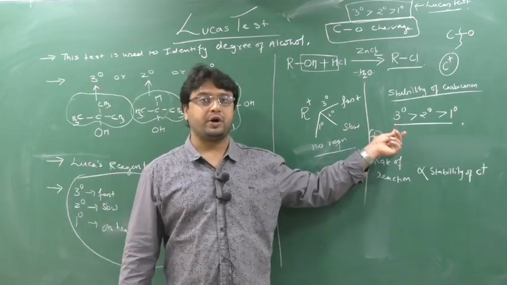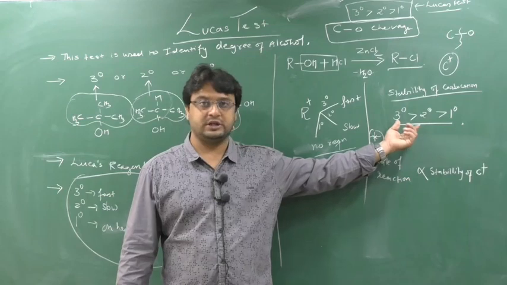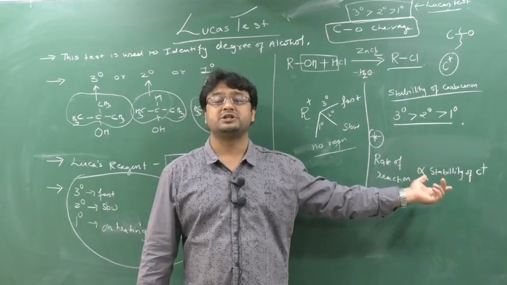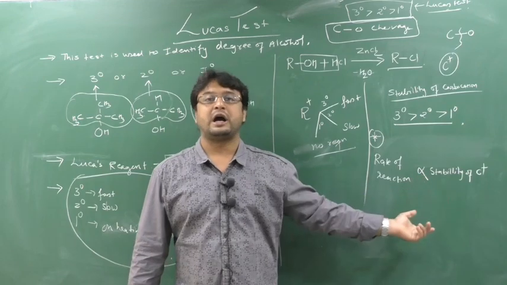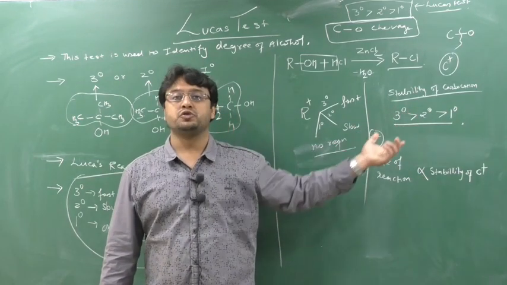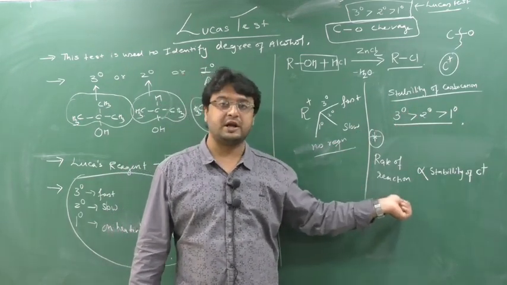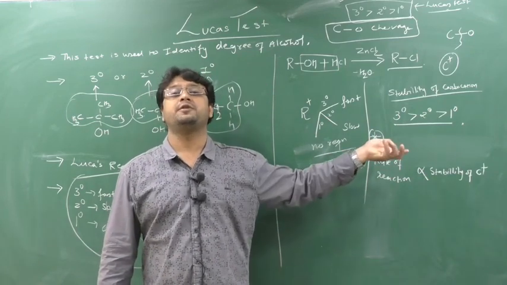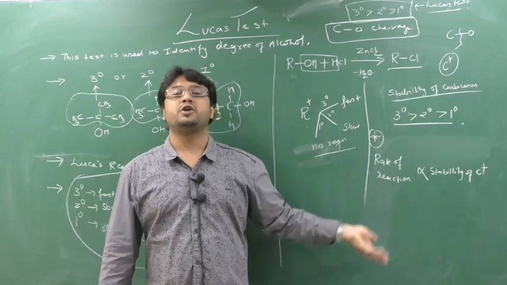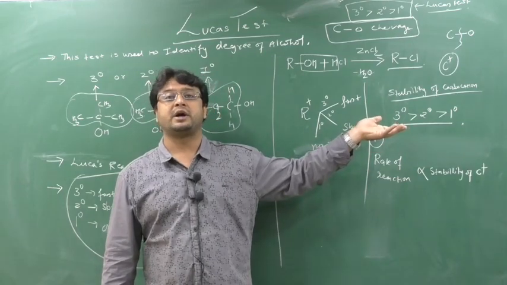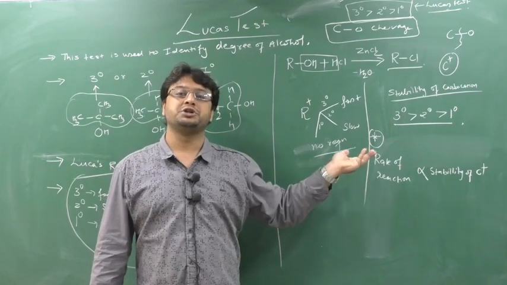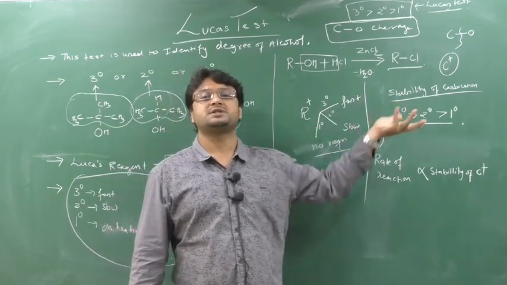As 3 degree carbocation is more stable according to this series, and the rate of reaction is directly proportional to the stability of carbocation, the rate of reaction is very high for 3 degree carbocation. That means it will complete in a shorter time, and when it completes in a shorter time the reaction is fast.